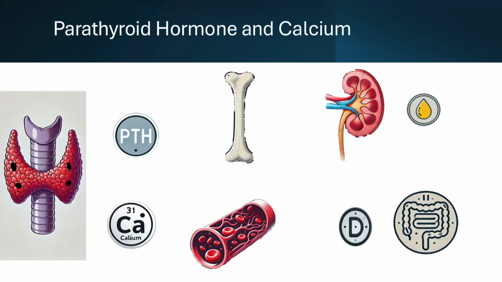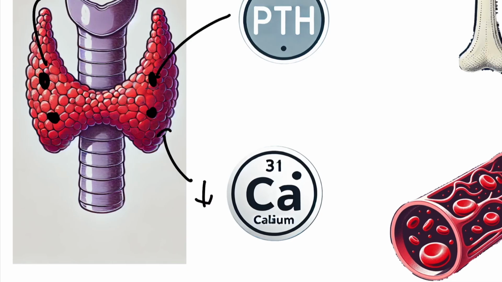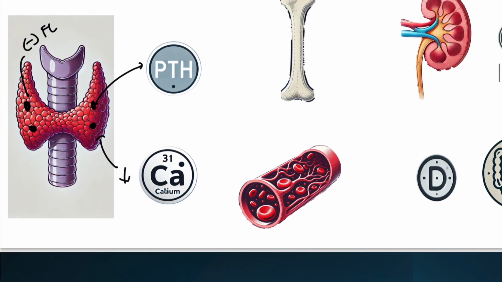First, let's discuss calcium homeostasis. The parathyroid glands react through a negative feedback loop to regulate homeostasis. When blood calcium levels drop, the parathyroid glands detect this and release parathyroid hormone. Conversely, when calcium levels are high, PTH secretion is suppressed to prevent excessive calcium accumulation.